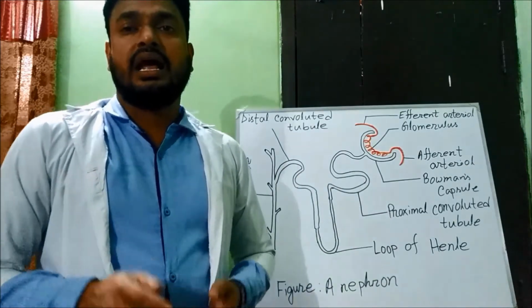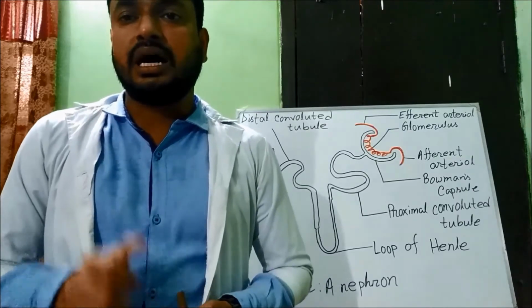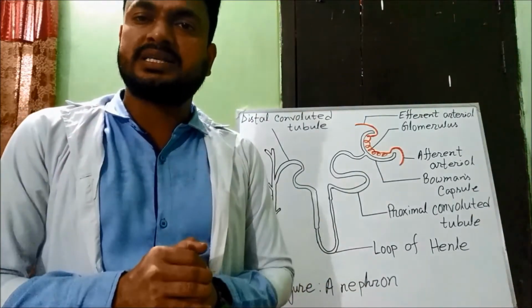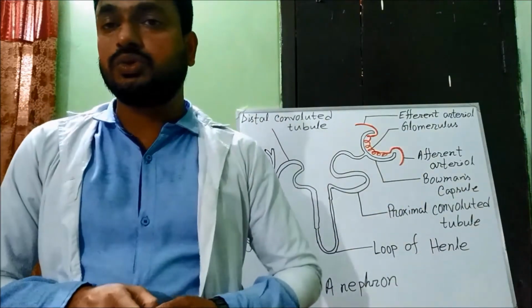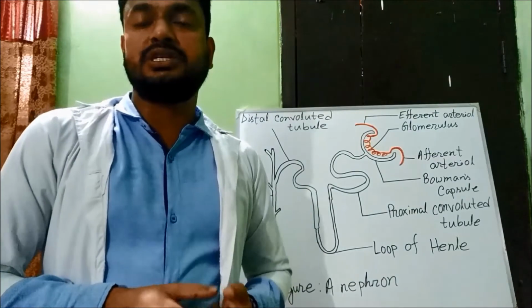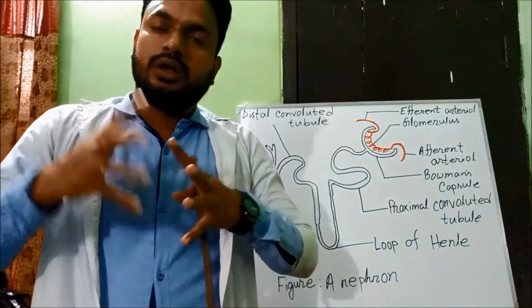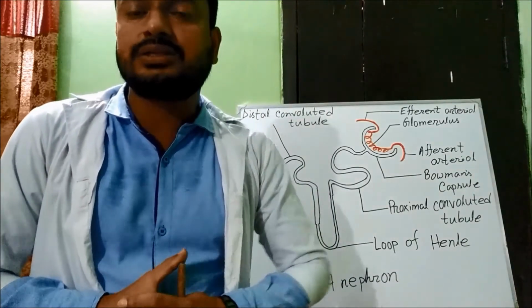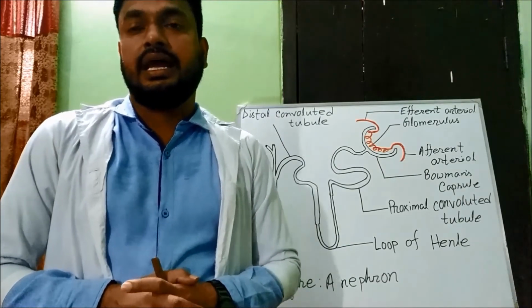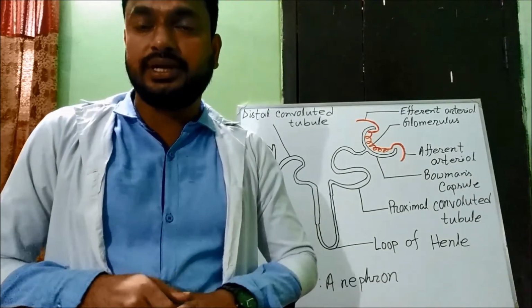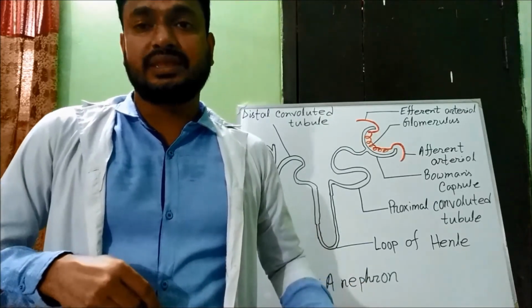Ultimately this ultrafiltrate becomes urine, which passes through the collecting tubule to the ureter and is deposited in the urinary bladder. When the bladder fills with urine, a sensation to urinate is created and the urine passes out of the body through the urethra.